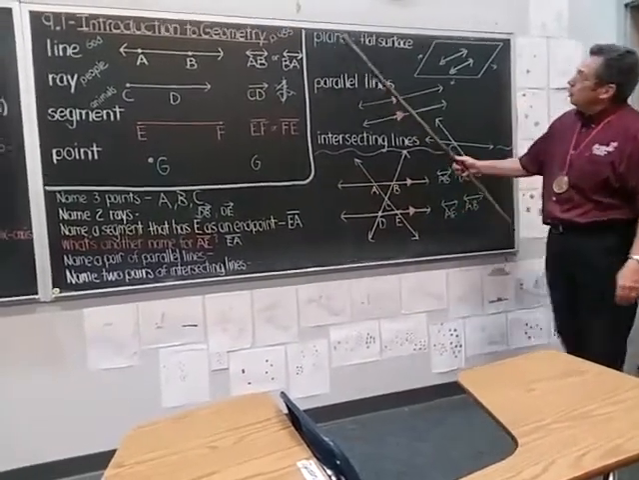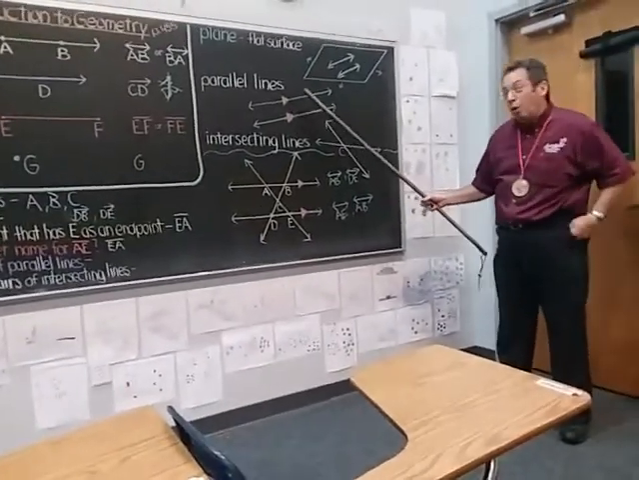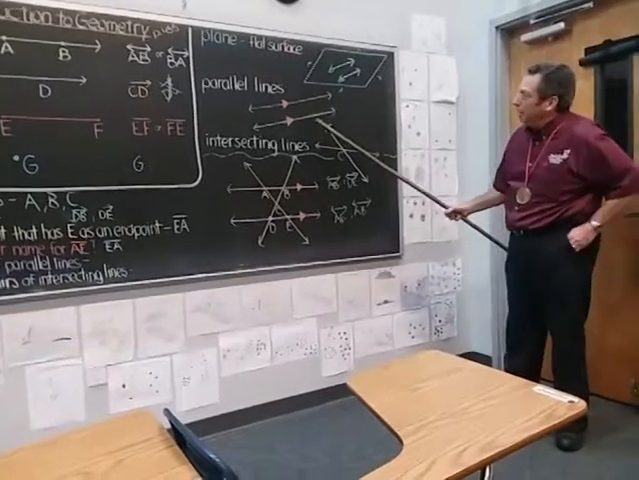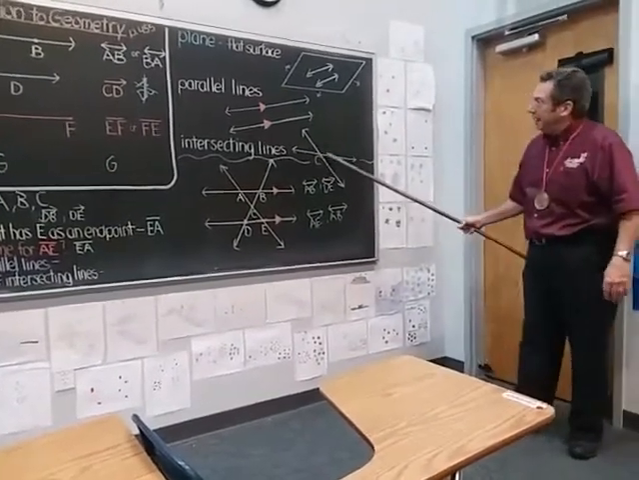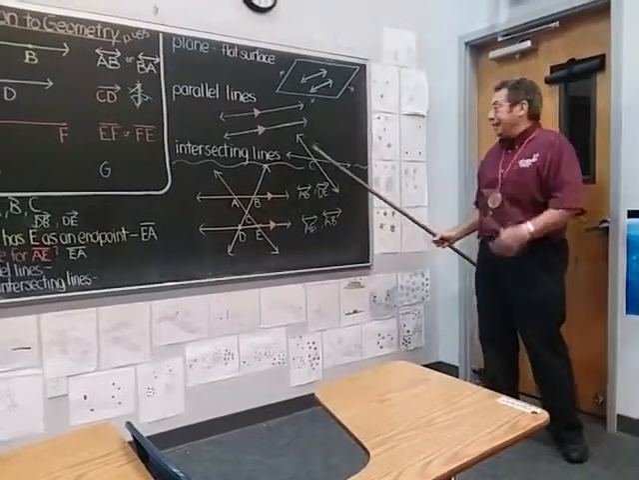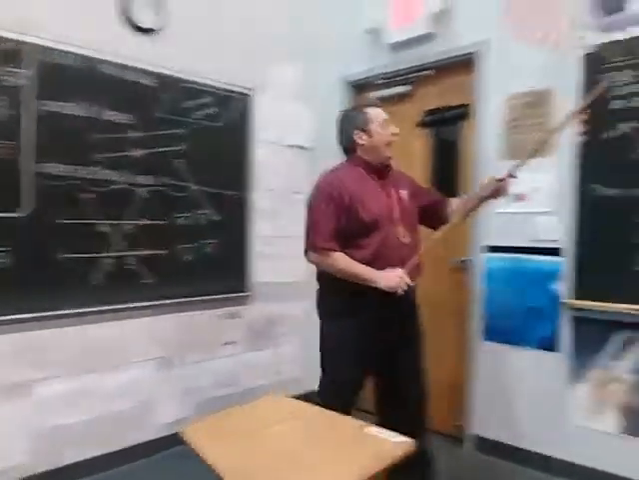We also learned about a plane. It's a flat surface. Parallel lines have this special symbol to represent lines as being parallel. They never meet if they're on the same plane. Intersecting lines are lines that meet, and they meet at a certain point. So we are now moving on to what we call angles.